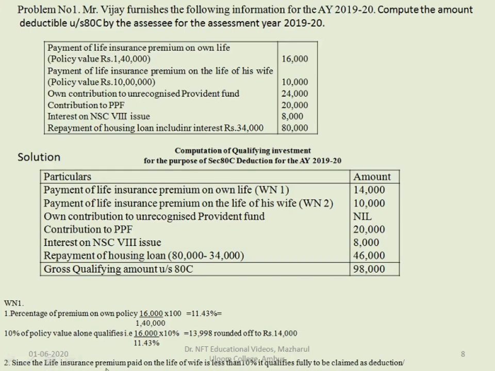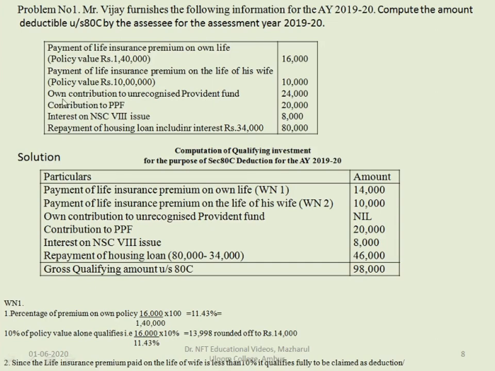Since the life insurance premium paid on the life of wife is not more than 10%, she qualifies for deductions from the income. So here 10,000 can be claimed as deduction. So payment of life insurance premium on life of his wife is 10,000, which can be claimed as deduction.